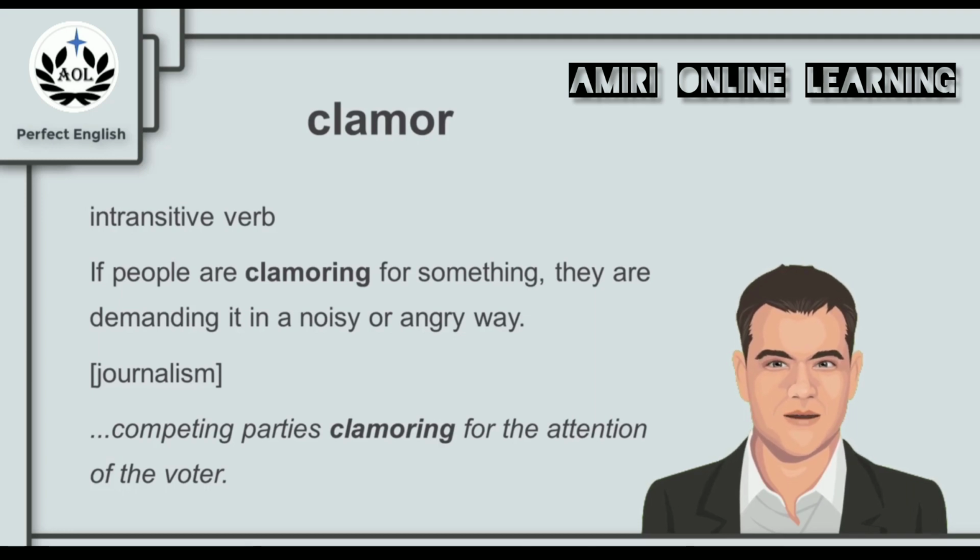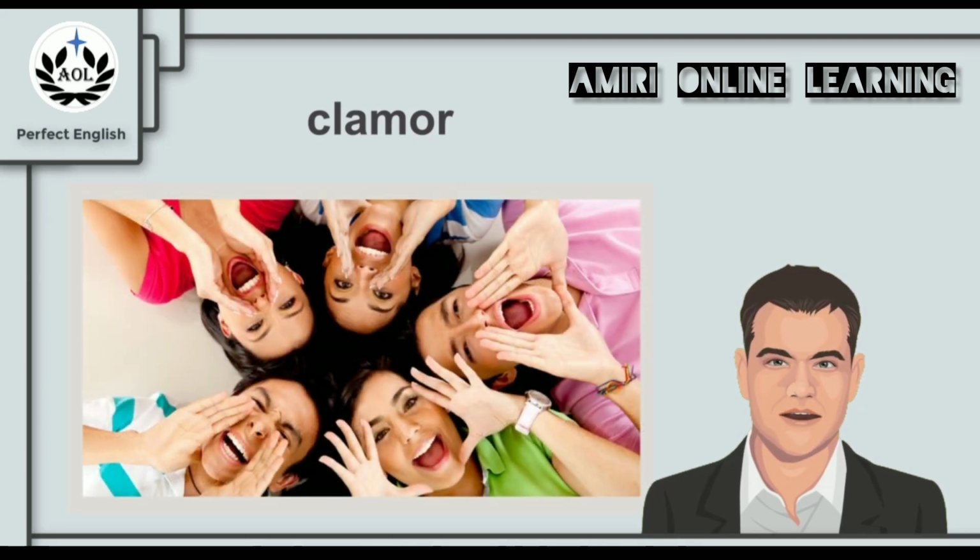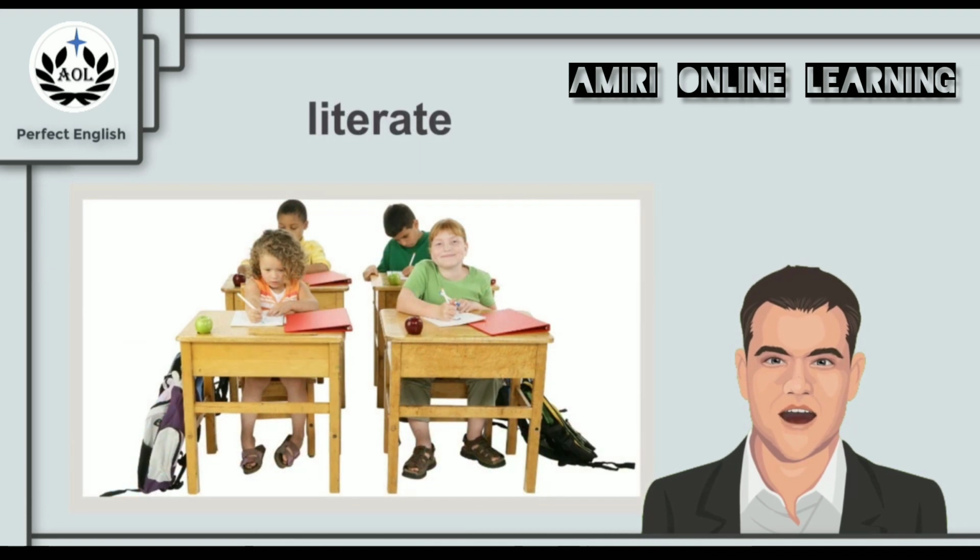And this is used a lot in journalism, so you find it in newspapers or reports. For example, competing parties clamoring for the attention of the voter. Now, clamoring, that means they're demanding it in a noisy or in an angry way. So the next time you remember this picture of these people shouting out loud, remember the word clamor and what it means. And now for the next keyword, literate.